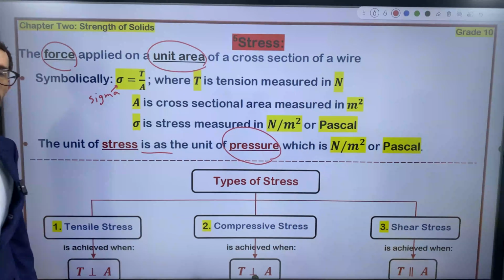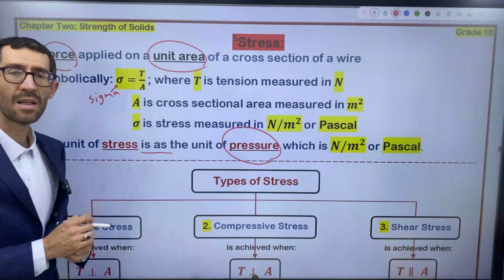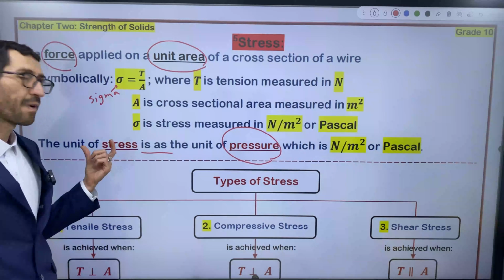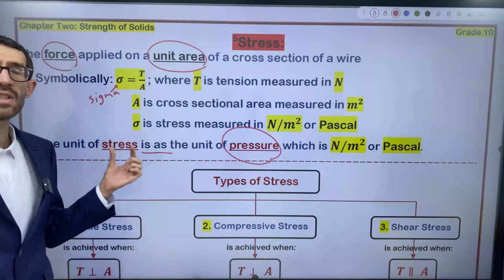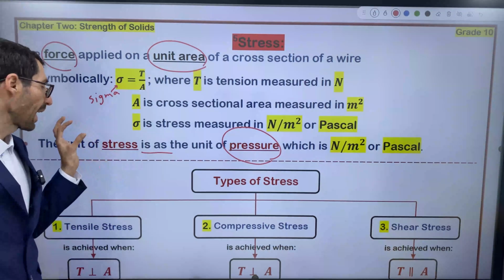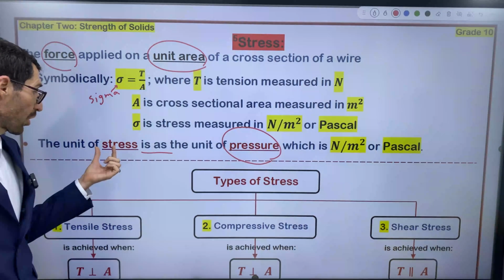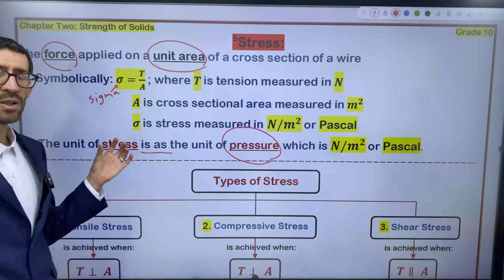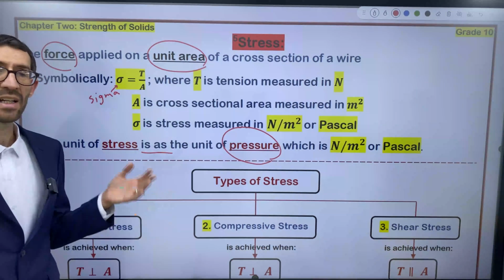Actually, stress is a professional, special word, and this word is dedicated only to solids, right? You cannot use stress for other states like liquid and gas.